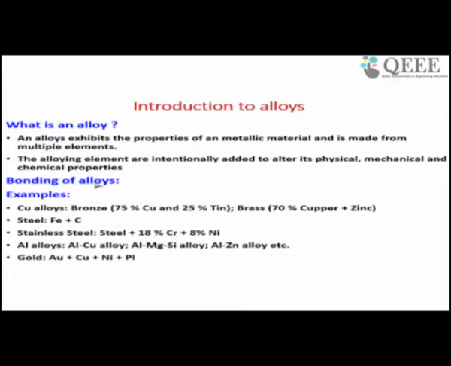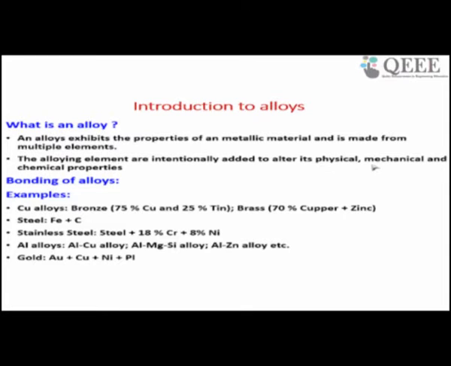If you want to improve the corrosion resistance of aluminum, then you have to add some alloying element which will have good corrosion resistance. So by mixing all, the alloy develops. So the alloy is a mixture of a minimum of two, mostly metallic, elements or non-metallic. These elements are added intentionally to alter the physical, mechanical, and chemical properties.